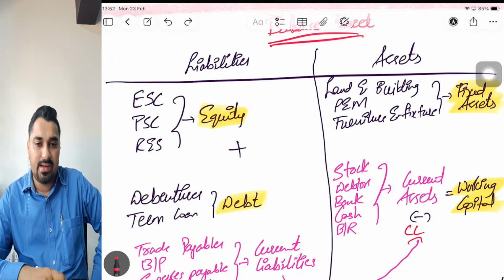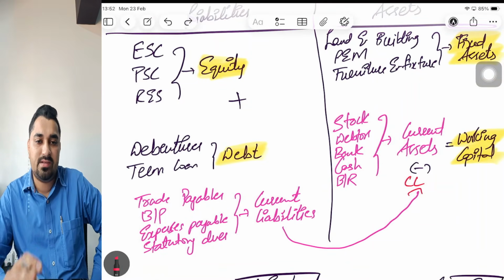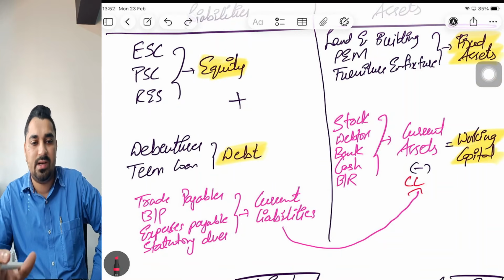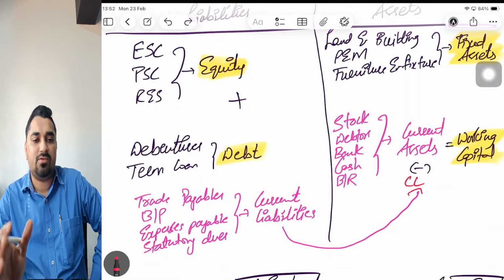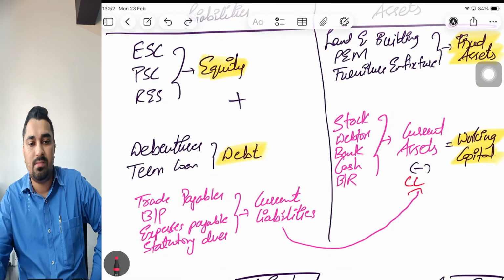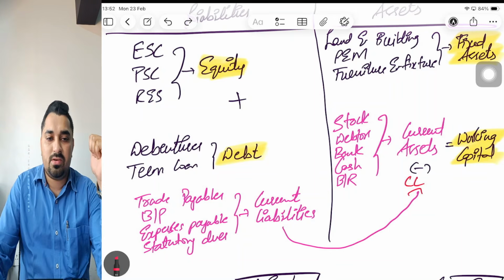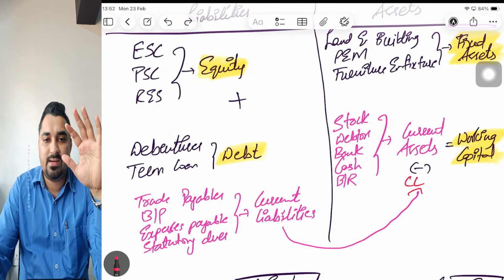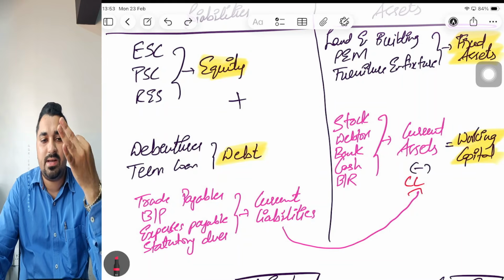And there's something called debt. Debt means always long-term debt. Please remember, debt means always long-term debt. It may be in the form of debentures, term loans, or any other long-term debt. So on the liability side of your balance sheet, for the purpose of FM, there are two things: equity plus debt. Equity includes three things: equity share capital, preference share capital, and reserves and surplus. And debt means always long-term debt.